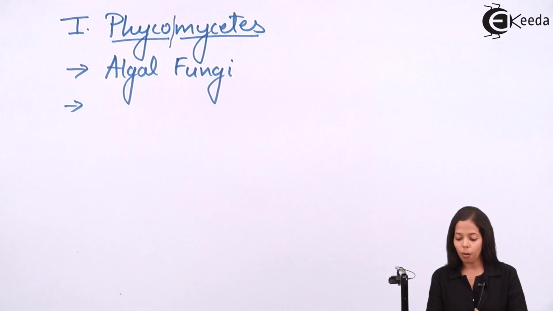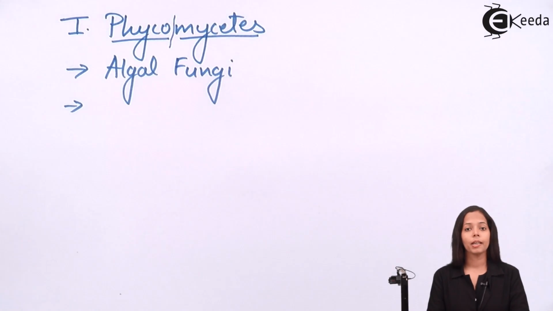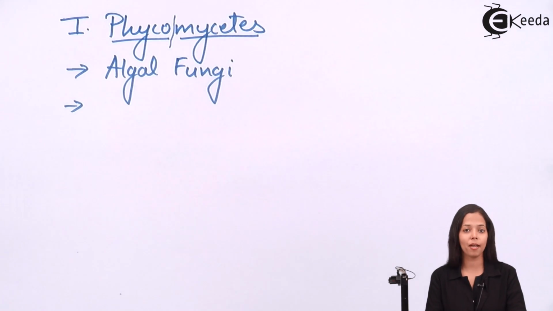Now speaking about Phycomycetes, they have coenocytic hyphae. I hope you remember, students, I taught you few minutes back what is coenocytic hyphae. Coenocytic hyphae, again I am repeating, it is multinucleate aseptate hyphae. So which hyphae is present in Phycomycetes? It is coenocytic hyphae.